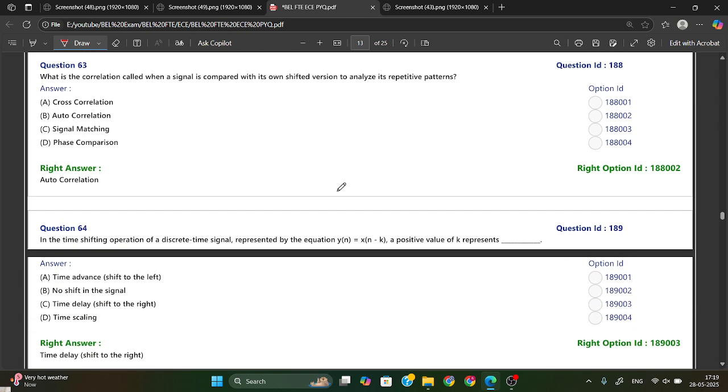What is the correlation called when a signal is compared with its own shifted version to analyze its repetitive pattern? For repetitive patterns, it uses autocorrelation, which compares a signal with its own shifted version. Cross correlation compares two different signals. Just remember this.